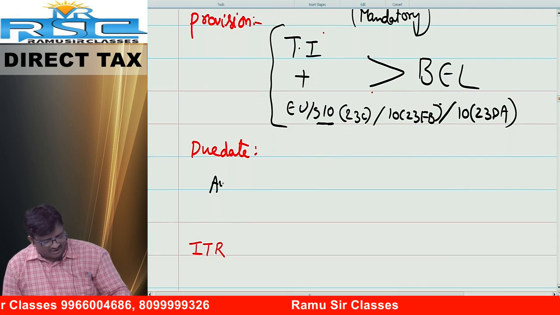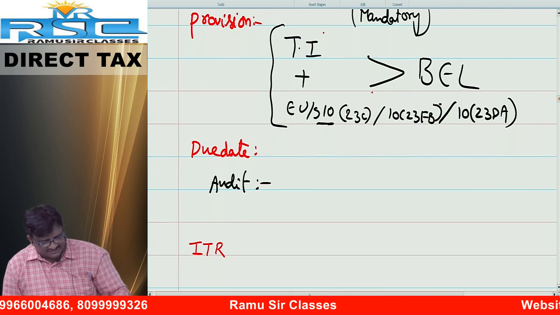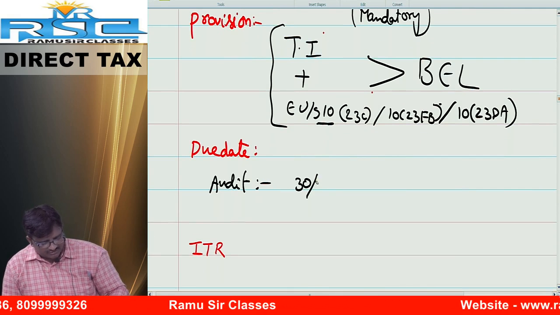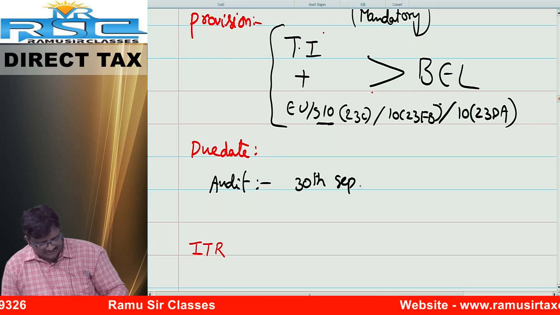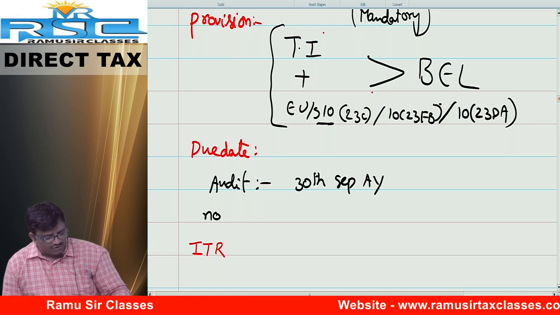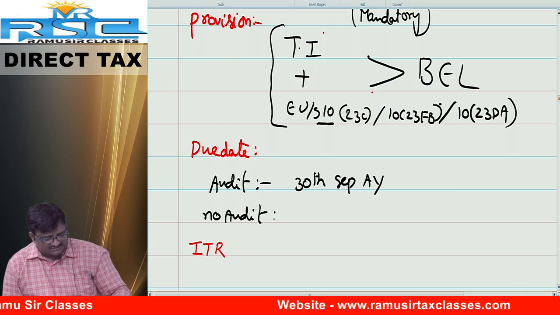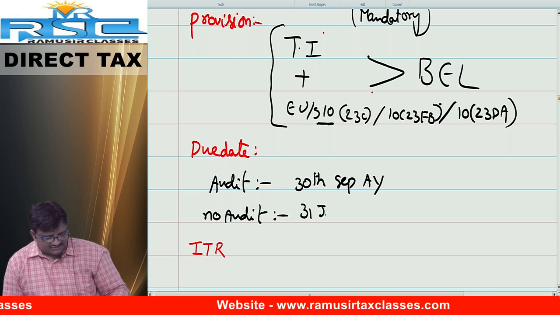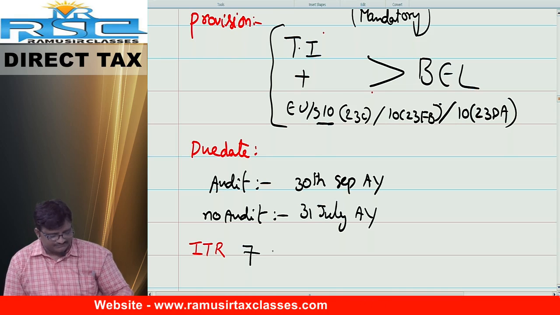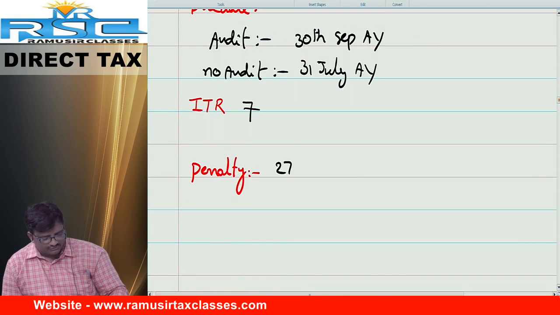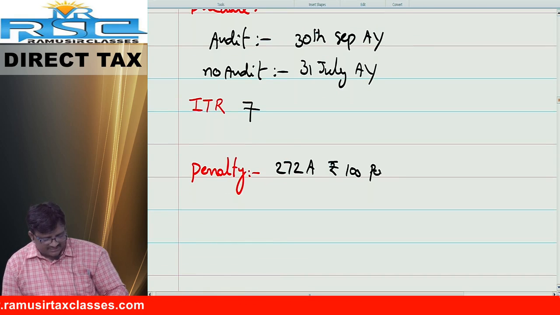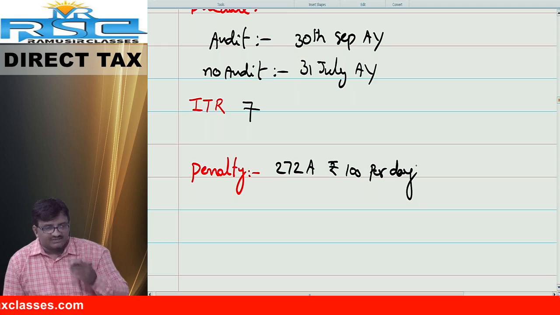Due date, same, friends. If audit is applicable, what is the answer? On or before 30th September of the relevant assessment year. If no audit is applicable, then what is the answer? 31st July of the assessment year. ITR number 7. Next, penalty 272A. How much is the amount, friends? 100 rupees per day of default. This is the penalty.